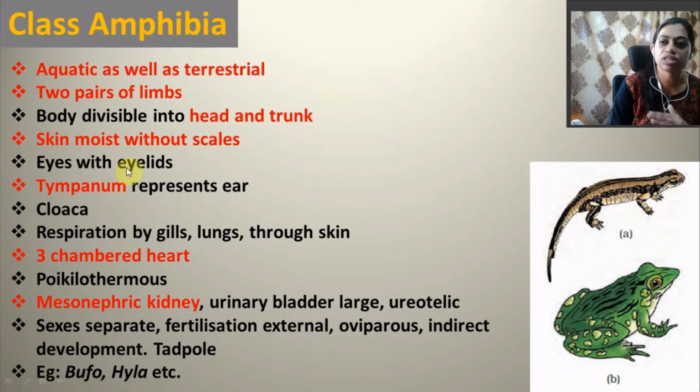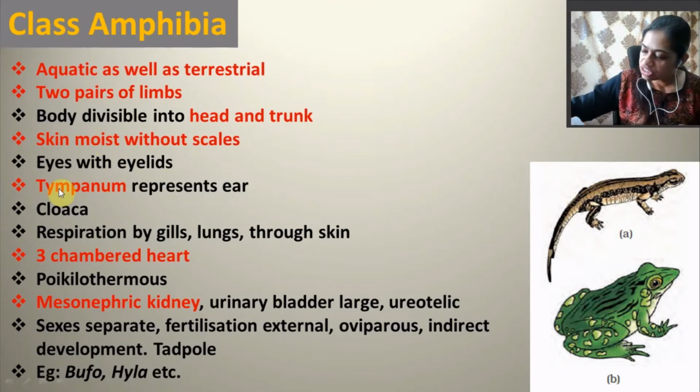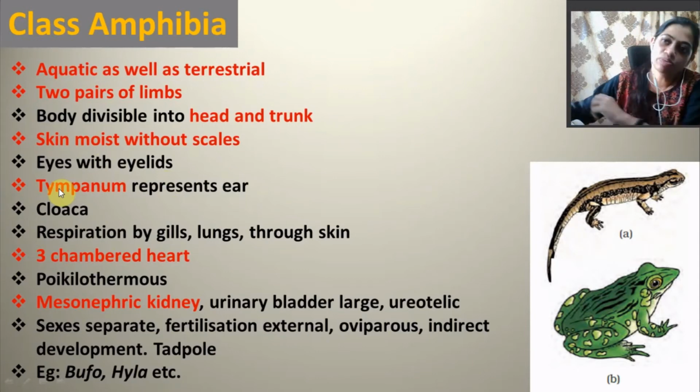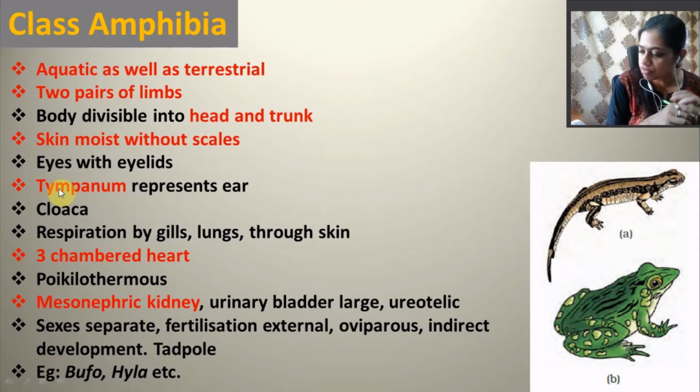Now their skin is moist without any scales. Their eyes have eyelids. Tympanum represents their ear, and they also have a cloaca, and their respiration is mainly by gills, lungs or through skin, etc. Here they have a 3-chambered heart. They also have kidneys, and the most primitive type, mesonephric kidneys, are there. They have 2 auricles and 1 ventricle, so that's why they have a 3-chambered heart. And they are also poikilothermous.